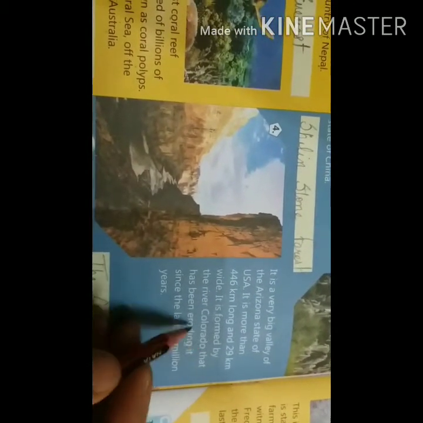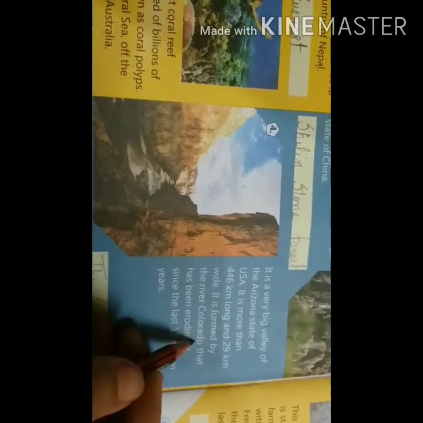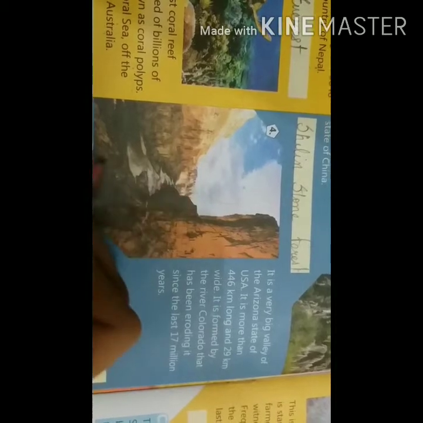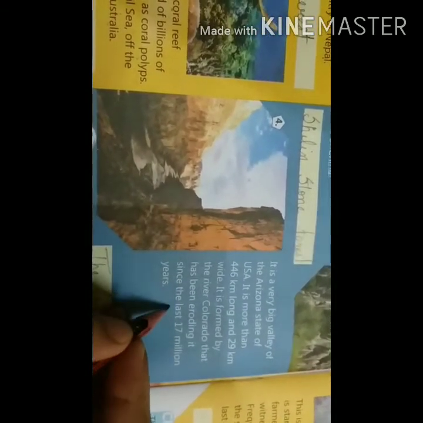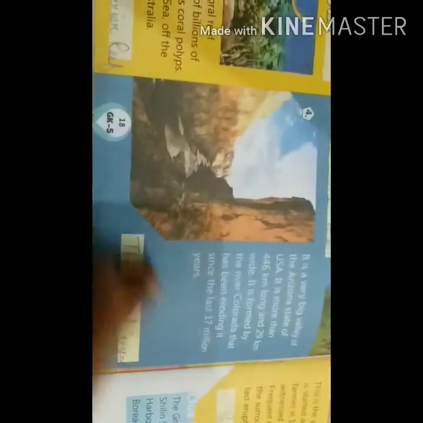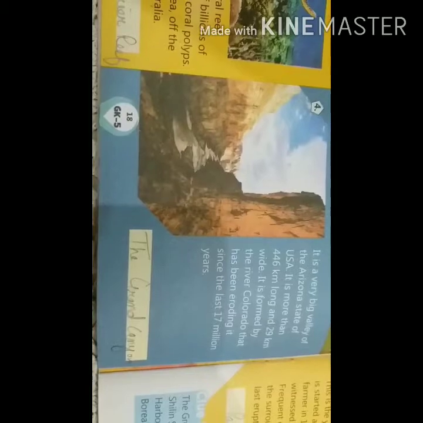This valley is formed by the river Colorado, which has been eroding it. Eroding means disintegrating, destroying something very slowly. This river has been destroying these sides by eroding for the last 17 million years. So the name of this valley is the Grand Canyon.